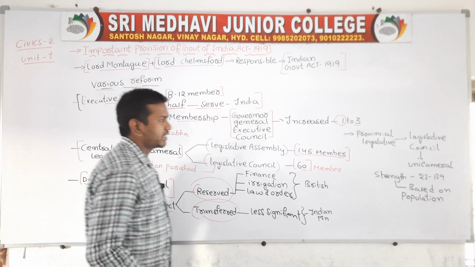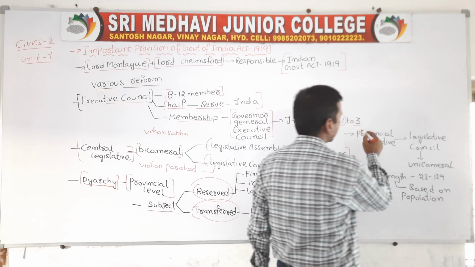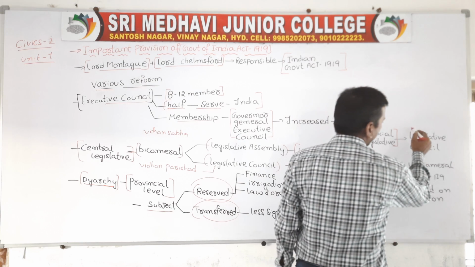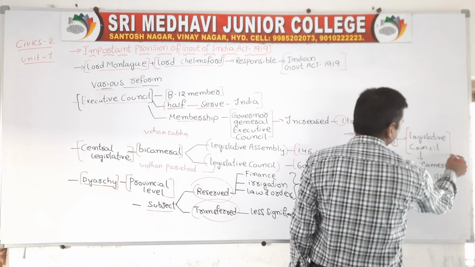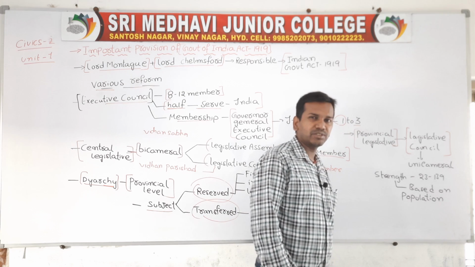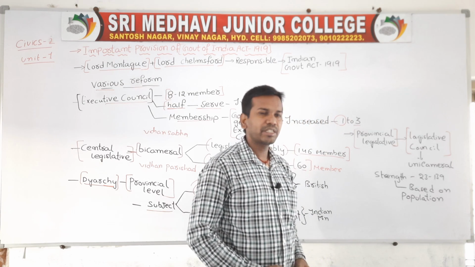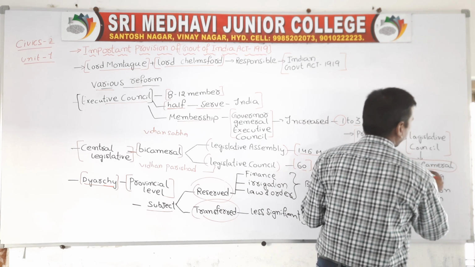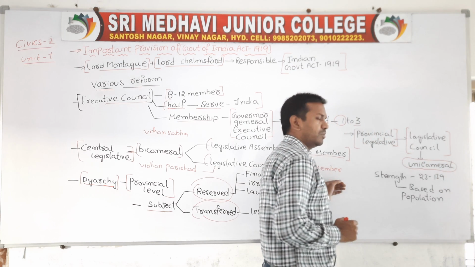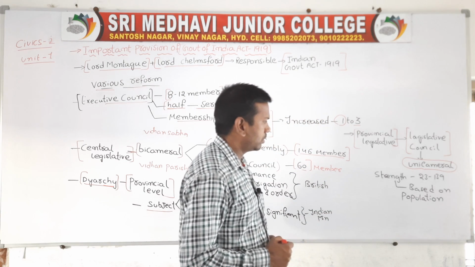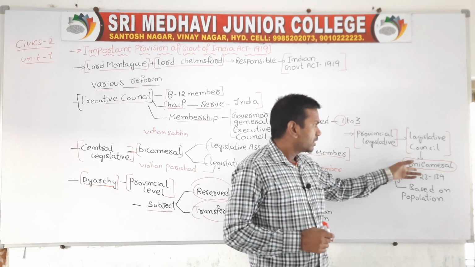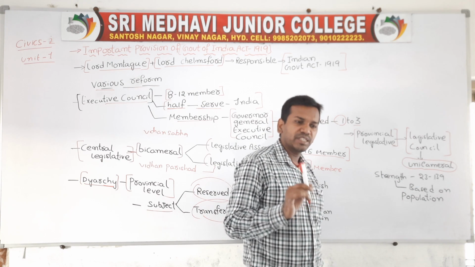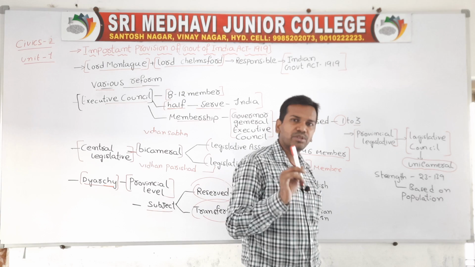We will go forward. Next one, Indian Parliament. Now here, the provincial legislative assembly. At the state level, they had only a legislative council, but no legislative assembly. So the Britishers appointed a unicameral system at the state level. Unicameral means the power is vested in only one house. A state which has only one house is called unicameral.